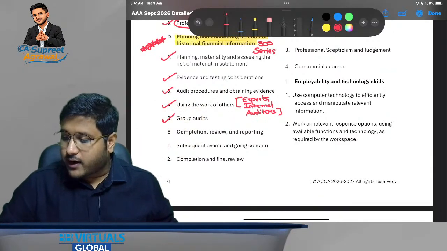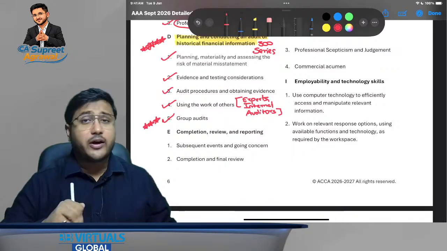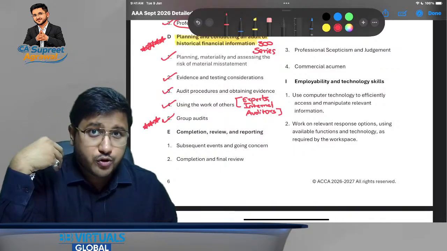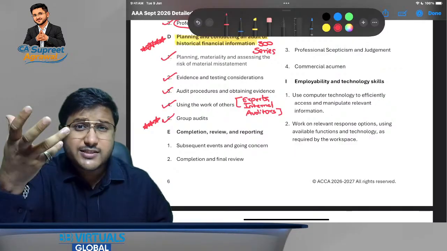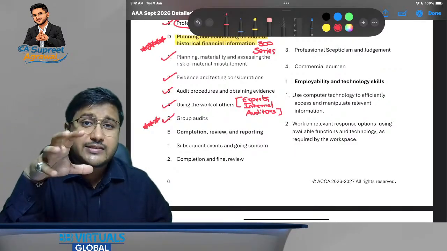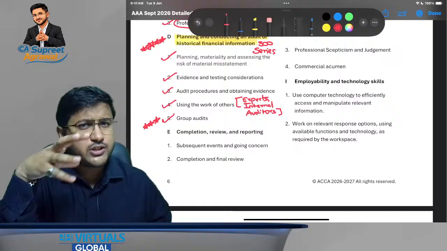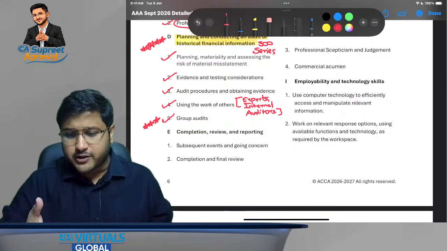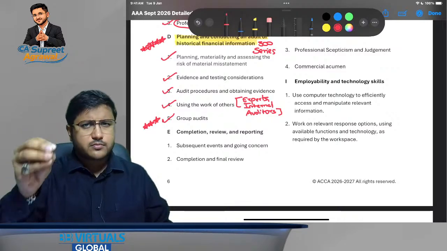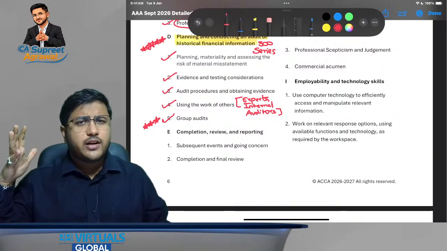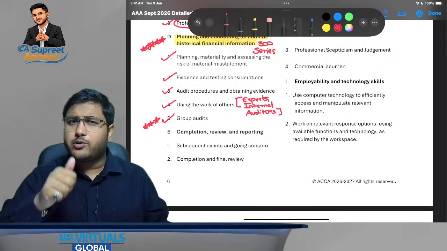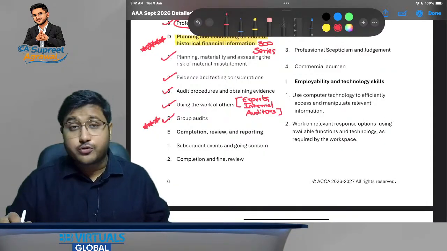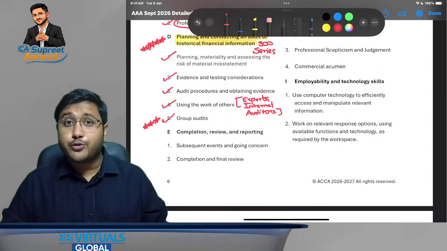Now, group audit, again a very important chapter, 3-star chapter. Why so? Because I'm assuming that you have already studied group accounting, consolidations, business combinations, and all of that. But here we are going to discuss group audits. I hope everything is clear to you. If you are able to listen to this and understand it, just let me know in the comment box whether you are able to understand everything or not. So this is going to be a very, very important chapter, and we are going to learn it.